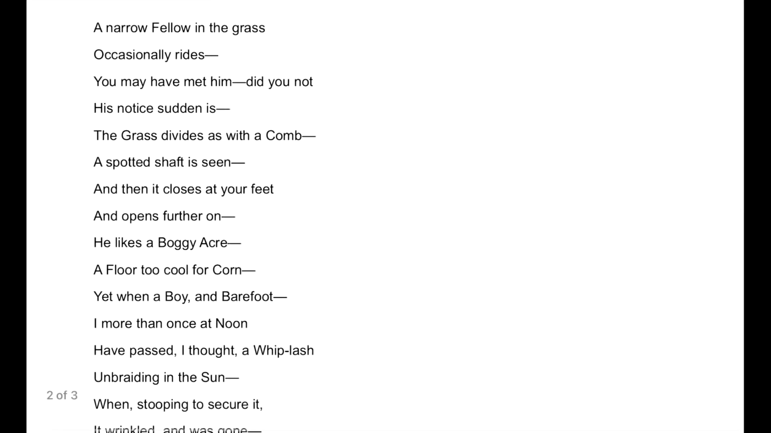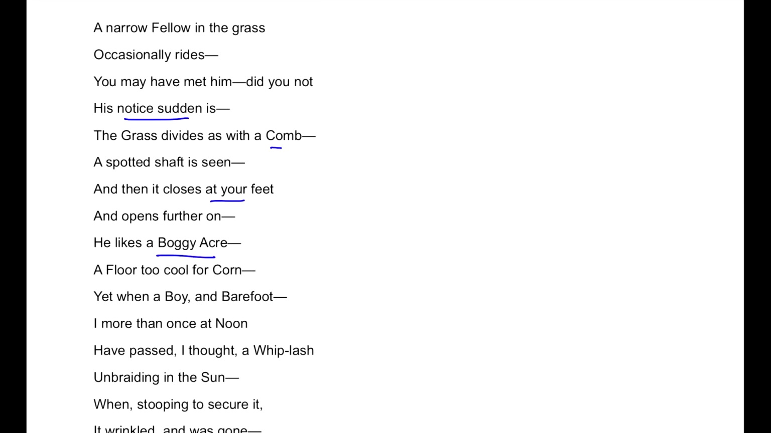So, a narrow fellow in the grass occasionally rides. You may have met him, did you not? His note is sudden. Now see, please understand, these keywords are going to really help you. His note is sudden, as the grass divides as with a comb. A spotted shaft is seen, and then it closes at your feet. There's a shaft which we can see in his presence, and then it is gone, and opens further on. He likes a boggy acre.